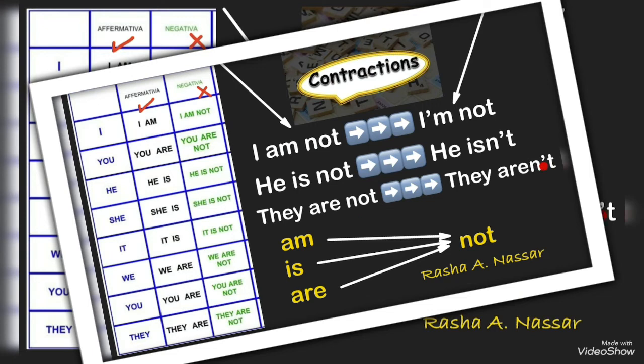So, you know now how to change sentences with verb to be into negative. How? If I see am or is or are, I will use not in the negative form. Again, if you see am or is or are, you will use not in the negative.